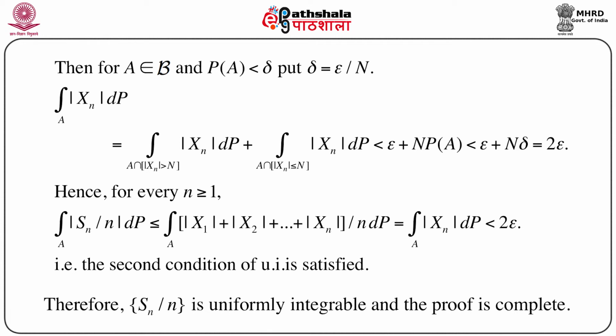So all we have is that the integral of mod xn dP over A is less than 2 epsilon.